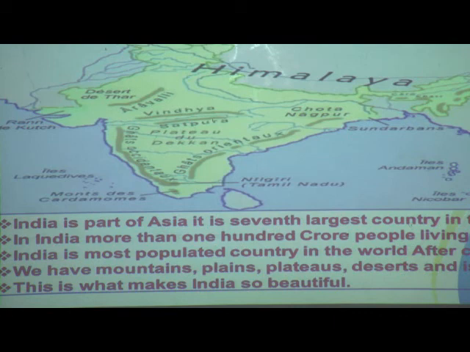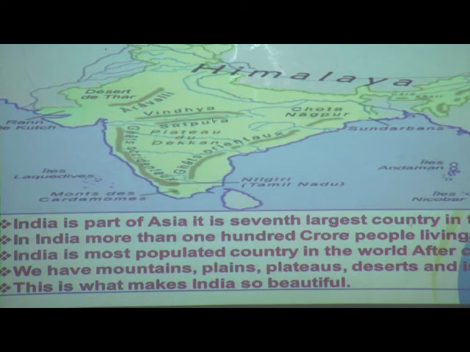This is our India map. Can you see the India map? Very good. And in our India, more than 100 crore people are living. India is the most populated country in the world after China.